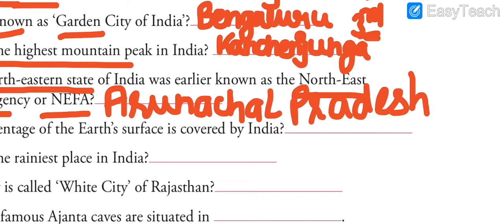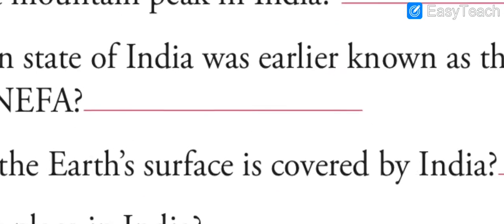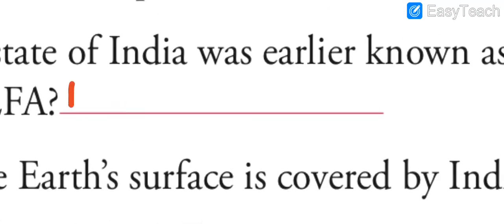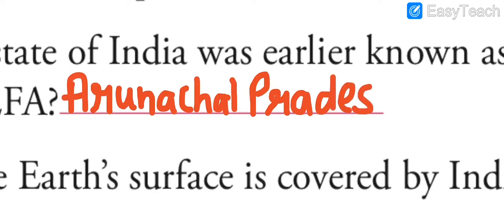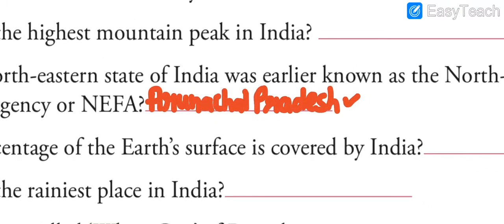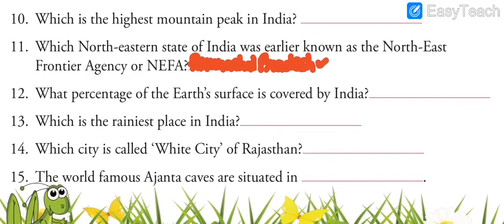You can write the name of the states in the given space. If I write it like this, the given space is quite enough for you to write the answer in your book. You can easily write. I have just zoomed it so that I can show you that you can easily write the answer in your book. I need to write it quite big so that you can see it properly.